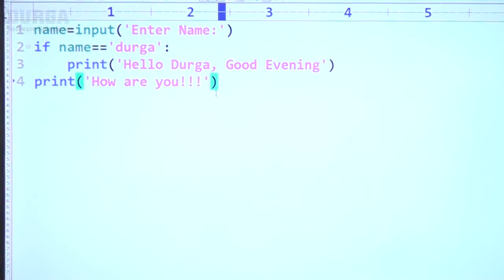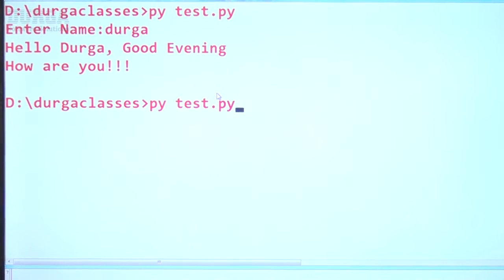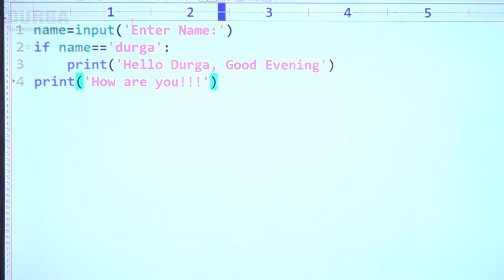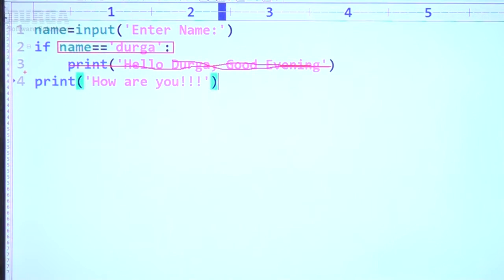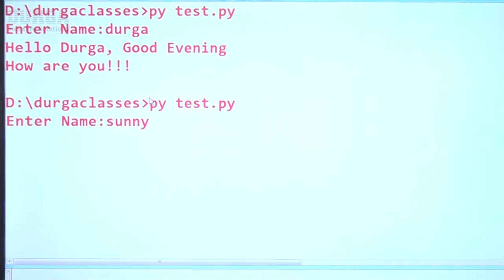Okay, now if I enter name as Sunny, like this I'm trying to enter. If the name is Sunny, then what will happen, sir? This condition fails. If this condition fails, this print statement is not going to execute. Only this print statement is going to execute, sir. That's why, if name is equal to Sunny, what answer are we going to get? Only how are you? That's all.